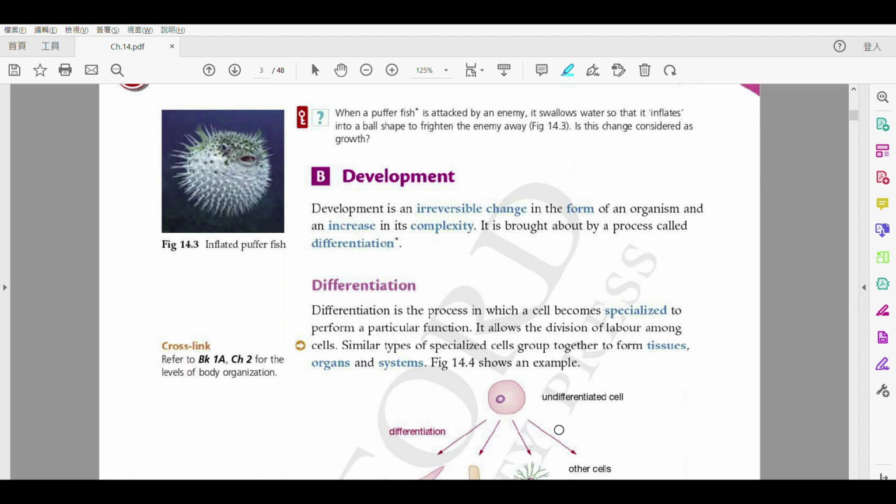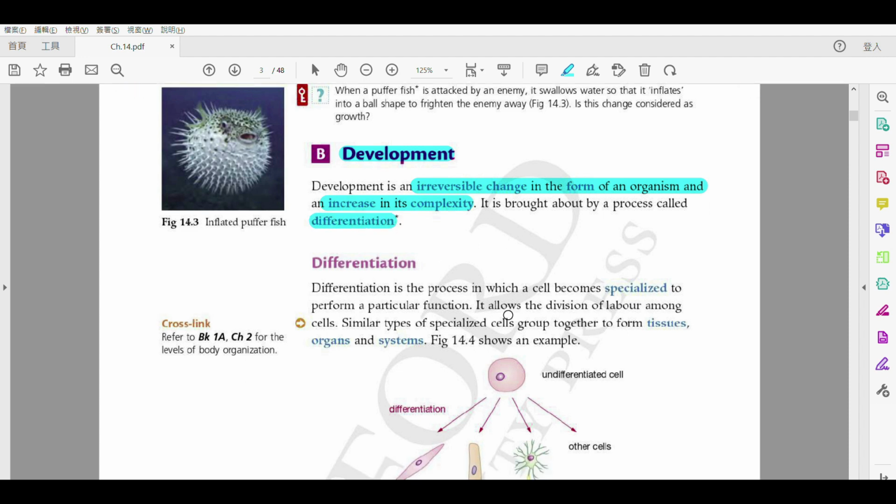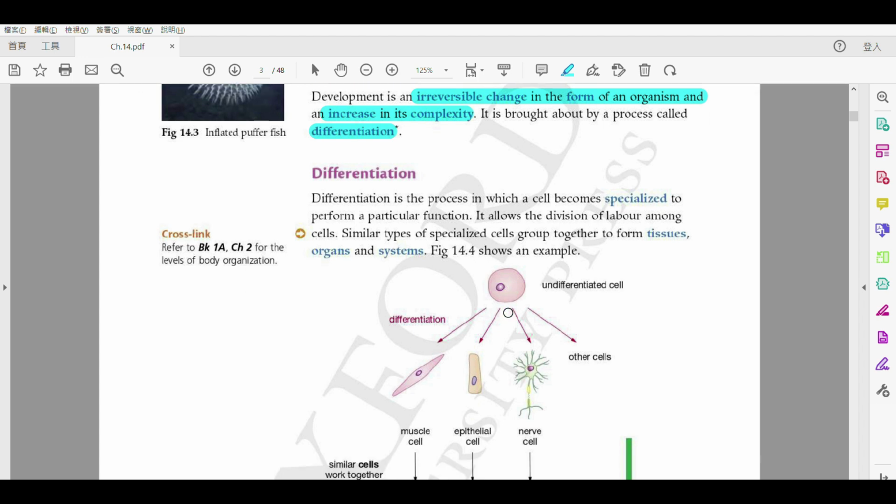And then number 2, we're going to learn development. By development, the definition is an irreversible change in the form of an organism, and usually they increase in complexity. That means they're getting more and more complex. This is brought about by another process called cell differentiation. Okay, try to say it. Cell differentiation. By differentiation, that means there will be more types of cells, different types of cells.